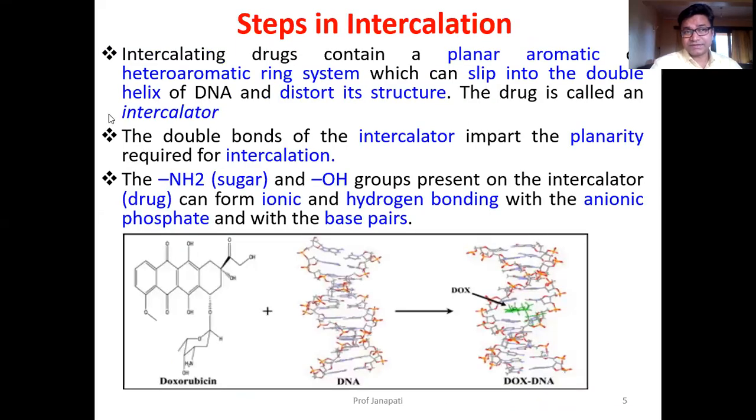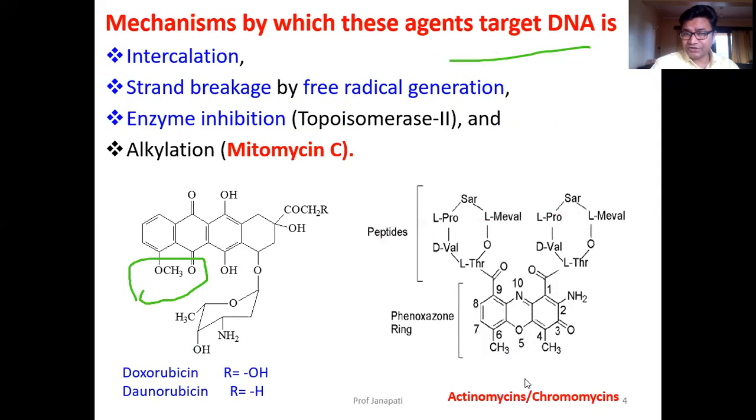So what are the steps? The various steps involved in intercalation. As I told in the previous slide, they contain an aromatic ring which is planar in structure, a planar aromatic ring or heteroaromatic rings, as we have seen in this drug, actinomycin. In actinomycin there is a heteroaromatic ring structure, a hetero ring is present.